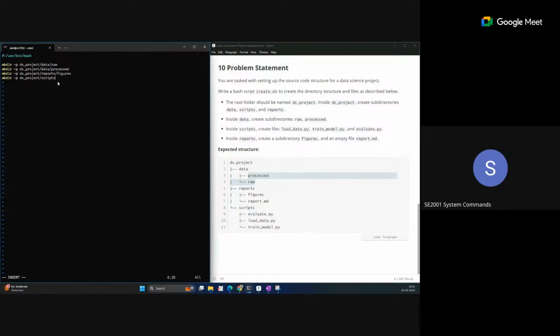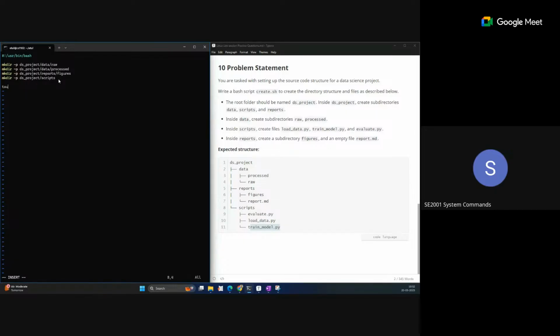So enter this, and now we need to create one more scripts directory. Okay, so now all directories are created by this. Now we need to create files also. The files we have are report.md, evaluate.py, load_data.py, and train_model.py. These files will be created with the help of the touch command.